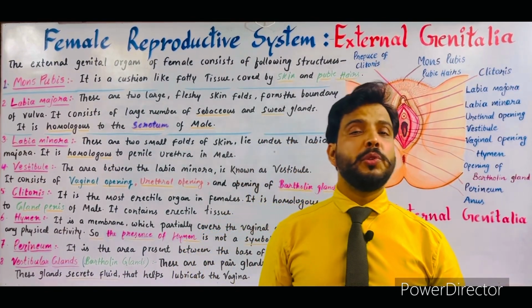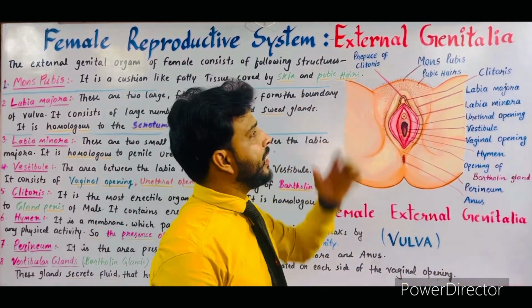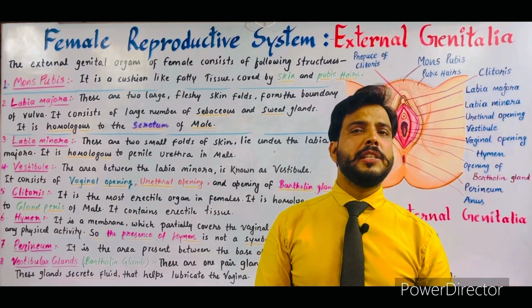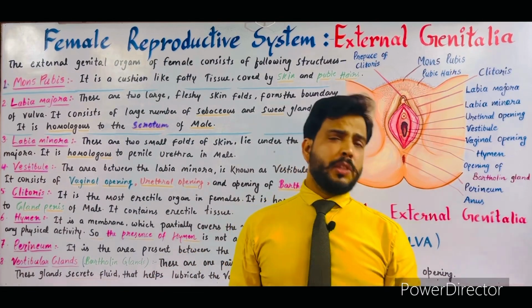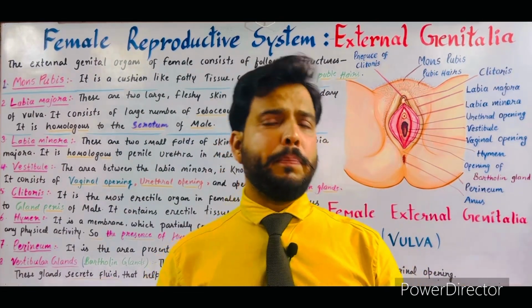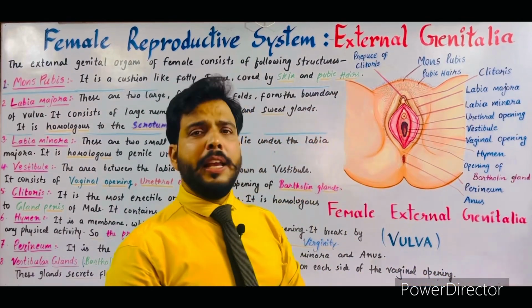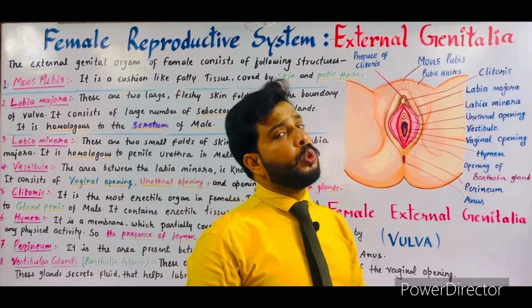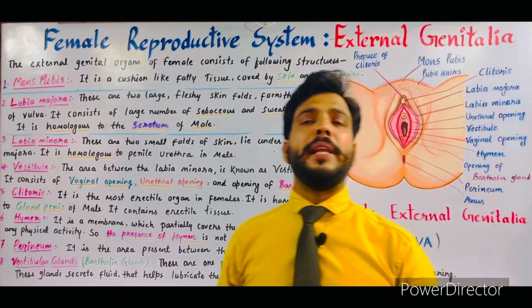Students, today I am going to start a new topic for you, that is the external genitalia of the female reproductive system. In my earlier videos, as I described about the female reproductive system, it can be divided into two major parts, the internal organs and the external organs. The external organs are also known as external genitalia. So in this lecture, we will discuss the external genitalia of the female reproductive system.